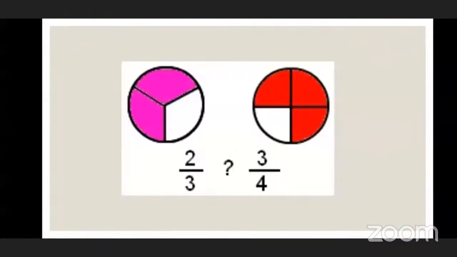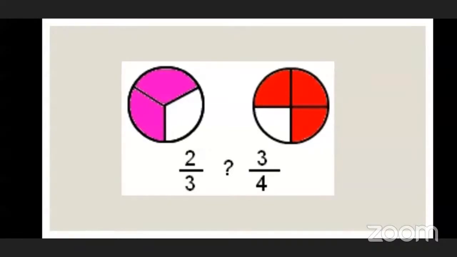Now next, there are two fractions again. Now the numerators are not the same and the denominators are not the same. Both fractions are totally different. What is the first one? 2 upon 3. What is the second one? 3 upon 4.